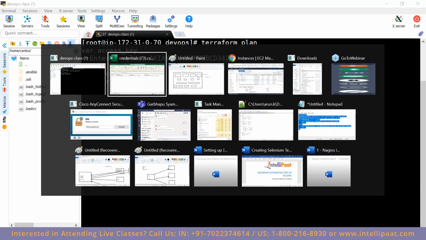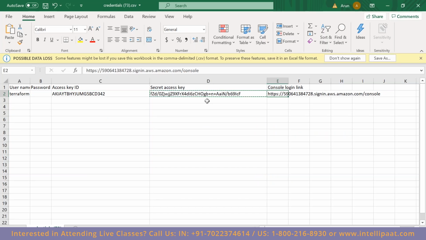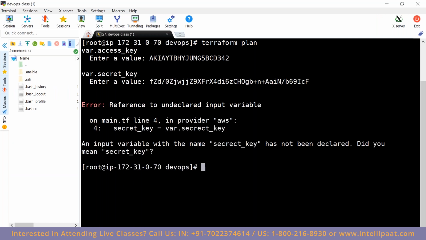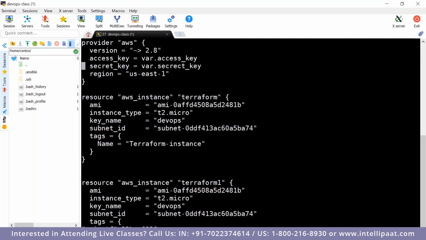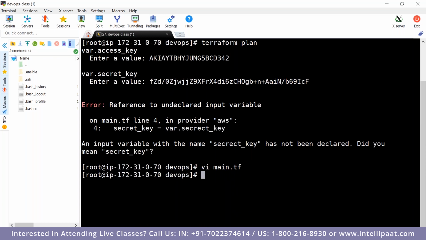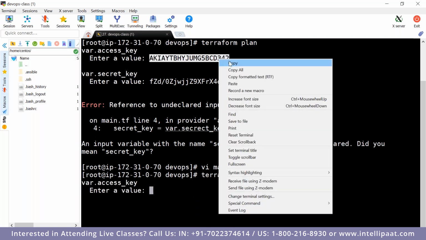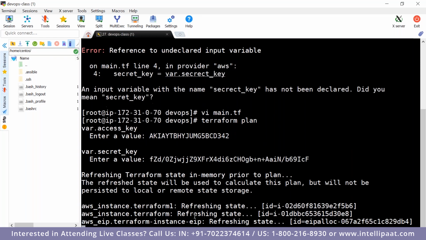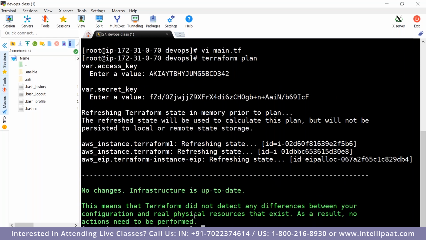And then the secret value. And that's it.